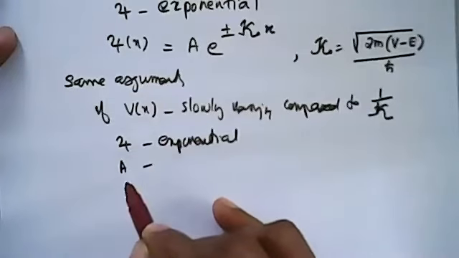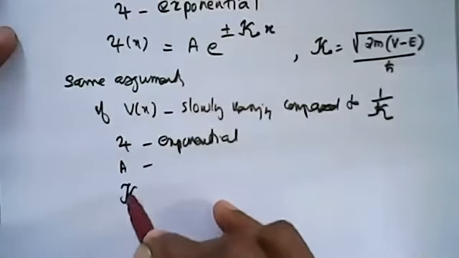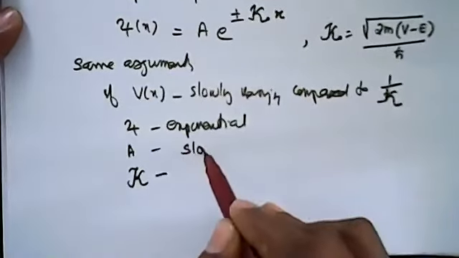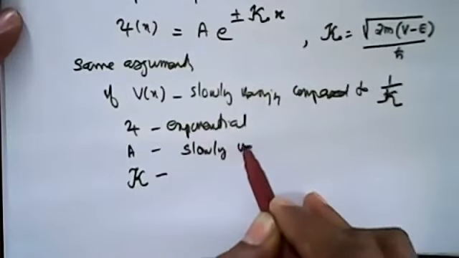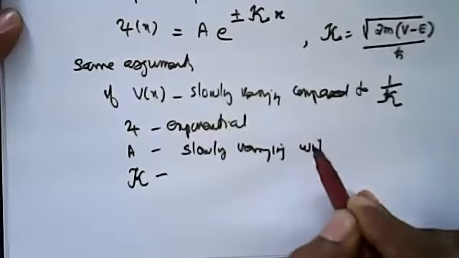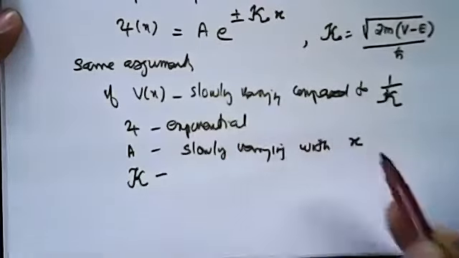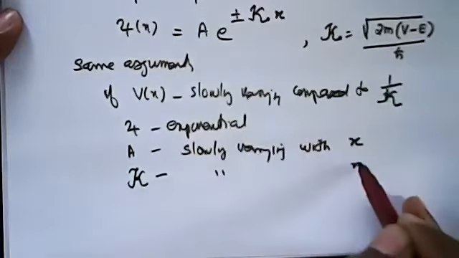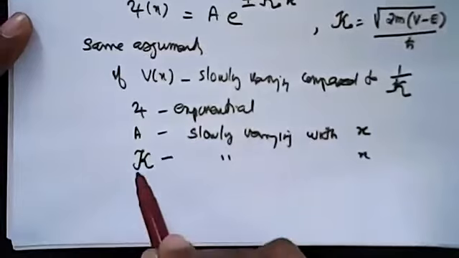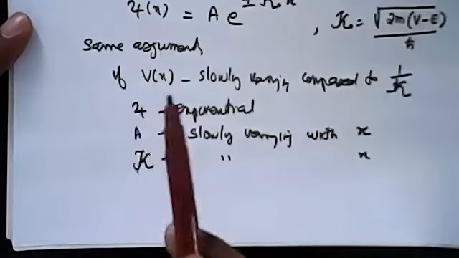A and kappa are slowly varying with x. We don't say lambda here, since lambda is in the oscillatory region.